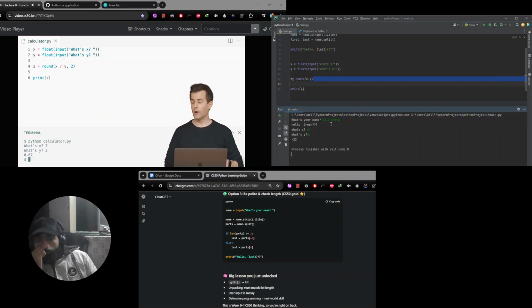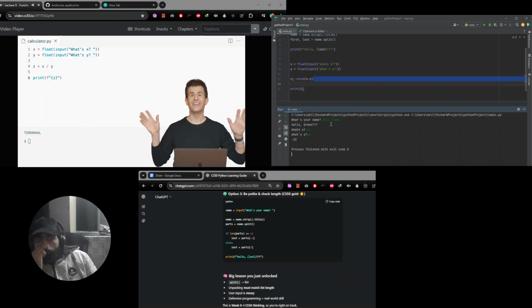And in fact, this evokes our f string example again. Let me go ahead and change this. Suppose that you didn't remember the round function, or for some reason you didn't want to use it. You instead want to just use a format string. Well, let's go there. Let me do quote unquote z, but let me surround it with those curly braces. Let me add the f at the beginning. And again, this is not interesting yet. This is just going to print out z, but I'm adding a lot more complexity to turn it into an f string. But notice, I can do something else after my variable name, after the colon.